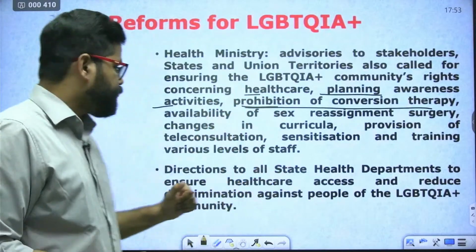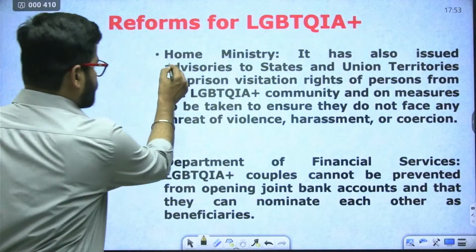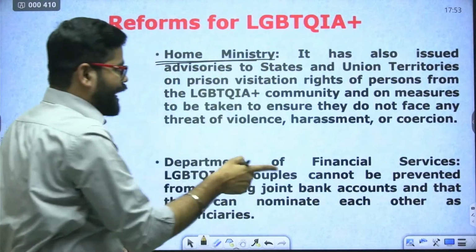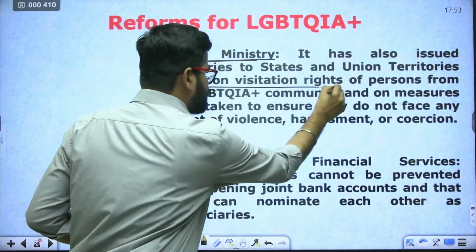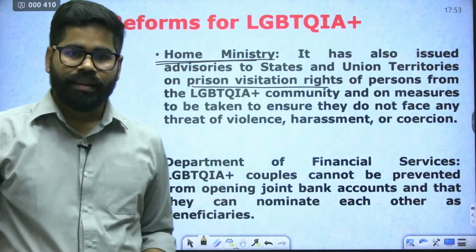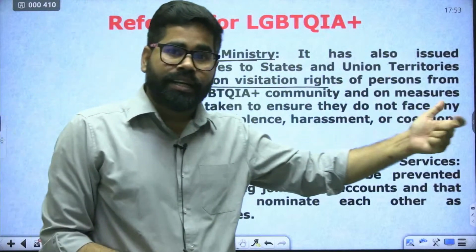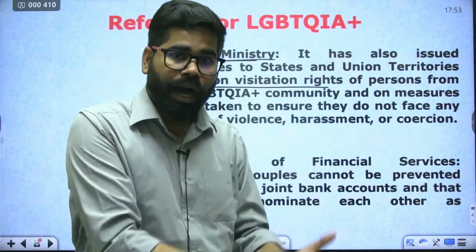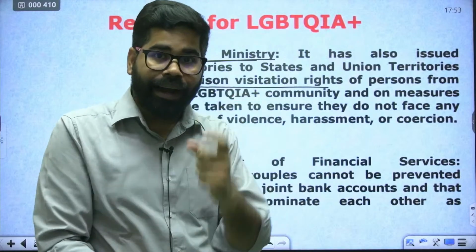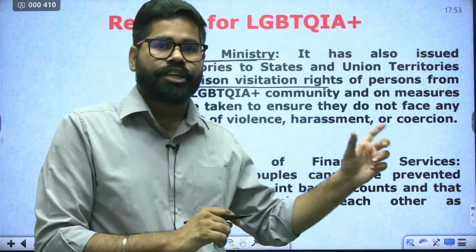Then another thing is the Home Ministry. What is their provision? They have said that there are prison visitation rights: when one is in prison and their partners go to visit them, that is also to be allowed. There should not be any harassment or discrimination in prison visitation facilities.